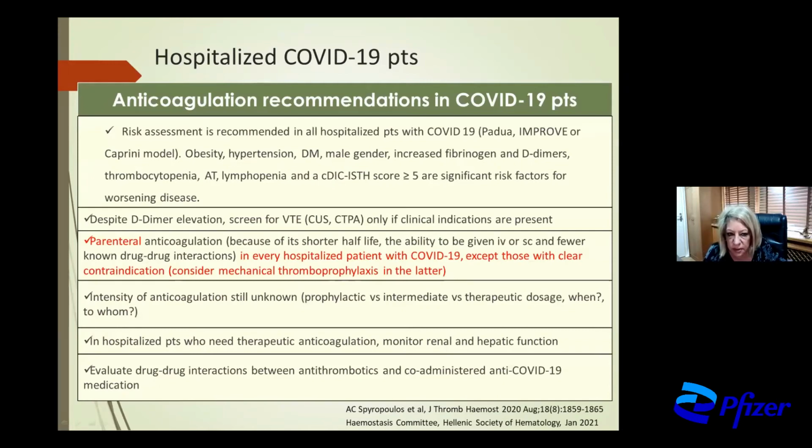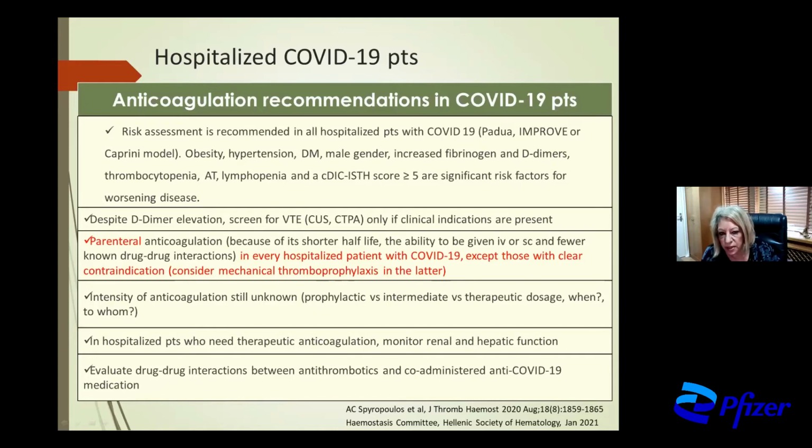So, risk assessment is recommended in all hospitalized patients with corona according to the Padua, IMPROVE, or Caprini model. Obesity, hypertension, diabetes mellitus, male gender, increased fibrinogen and D-dimers, thrombocytopenia, antithrombin decrease, lymphopenia, and a compensated DIC score of 5 or more than 5 are significant risk factors for worsening disease.